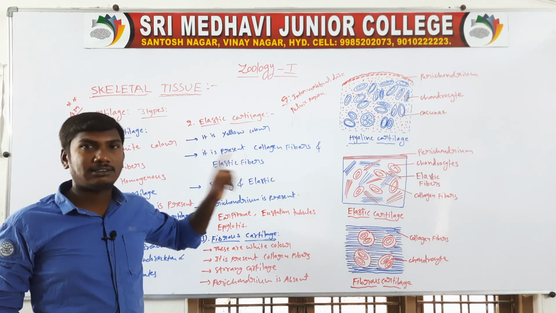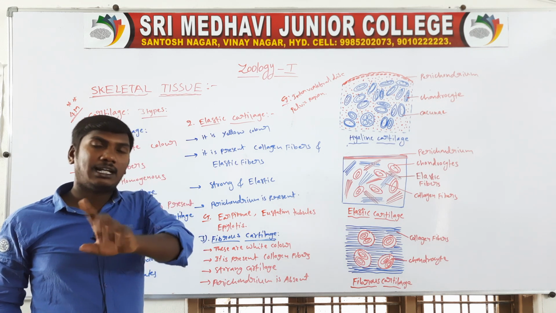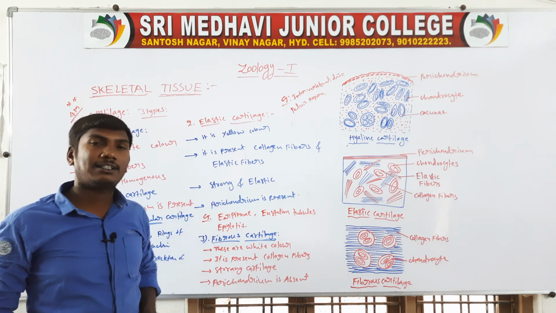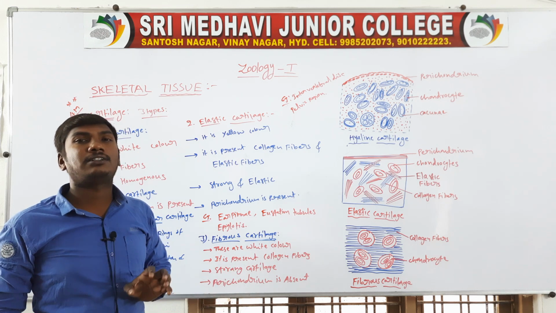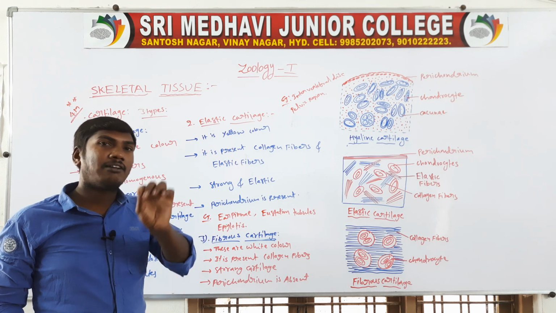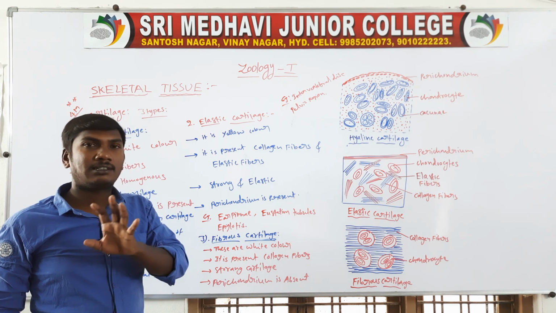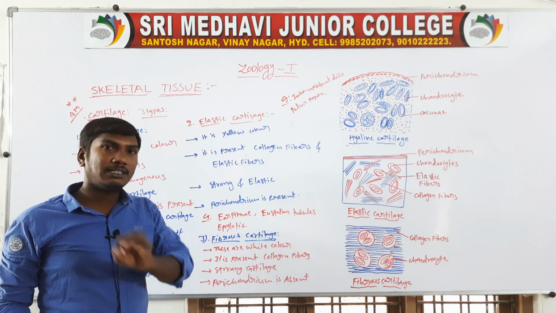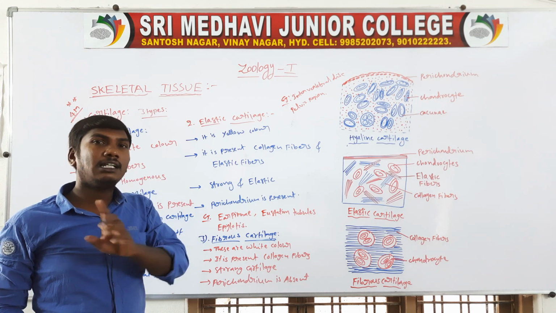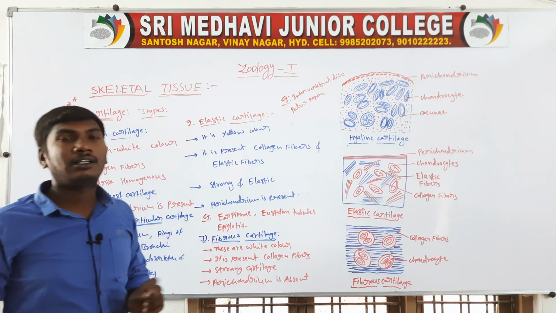Next one, second one, elastic cartilage. The elastic cartilage is yellow in color. It has collagen fibers and elastic fibers. These are strong and elastic cartilage. The pericardium is present. Next, the third one is fibrous cartilage. Its color is white. It has collagen fibers. Pericardium is absent. These are strong cartilage. So these are the 3 types of the cartilages. Our next topic, continue to the bone.